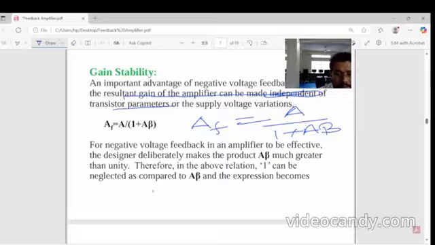Therefore, in the above relationship, one can be neglected compared to the A into beta expression.